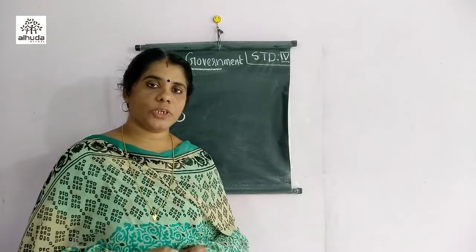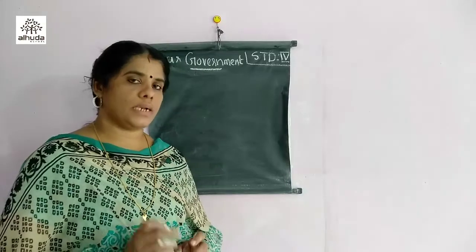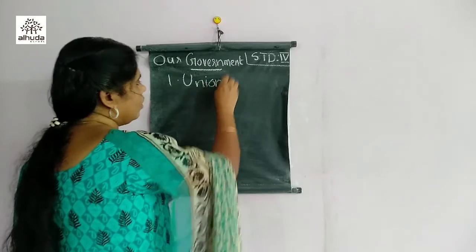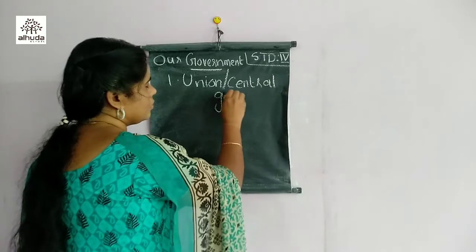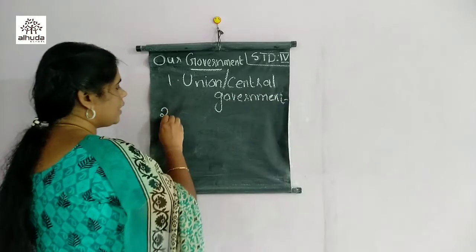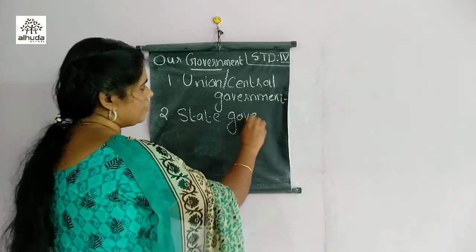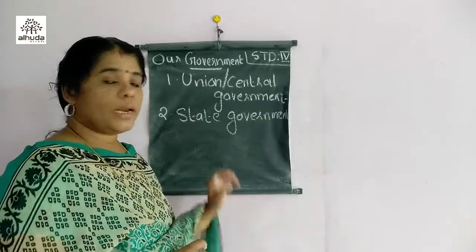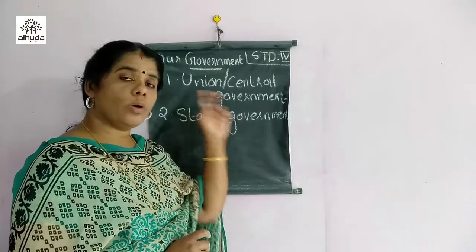Our constitution provides for two governments for us. One is the union or central government, and the second is the state government. There are two governments for us, one for the state and the other for the whole nation.